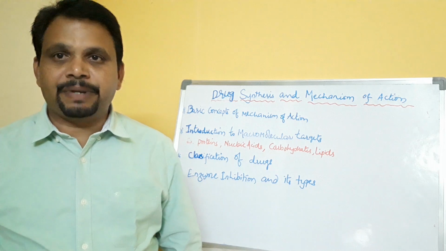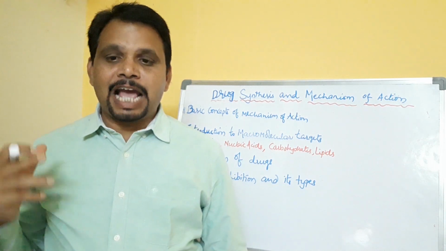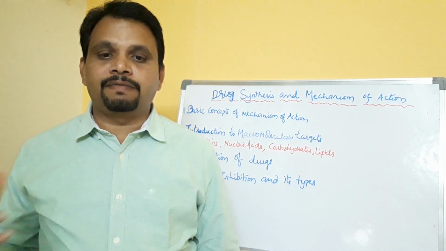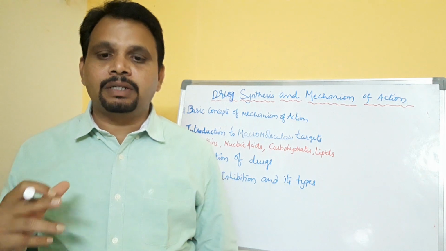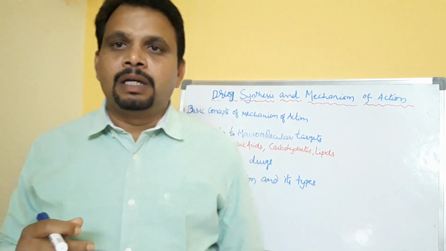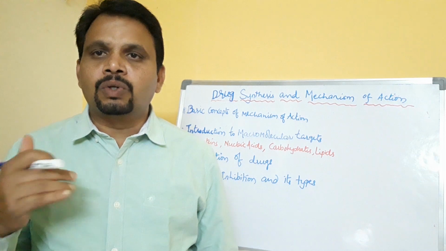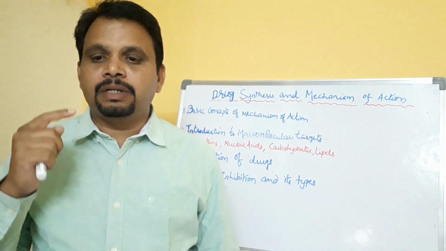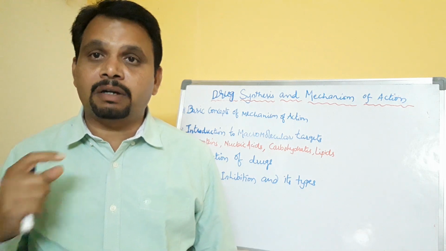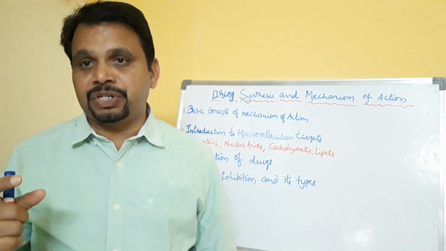Suppose you take aspirin. The mechanism of action of aspirin involves irreversible inhibition of the enzyme called cyclooxygenase. That is one of the enzymes. Aspirin, a drug which goes into the body, interacts with an enzyme called cyclooxygenase with irreversible inhibition.